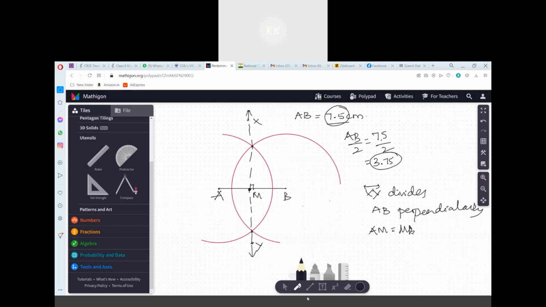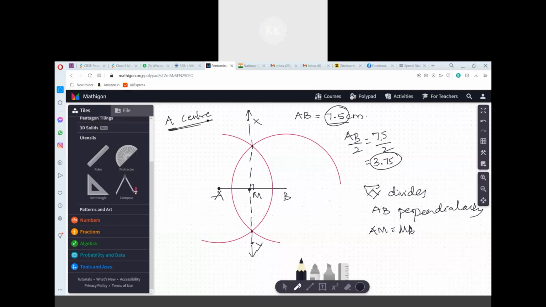Sir, can we put the arc at any point? You have to place it on A. A is the center.